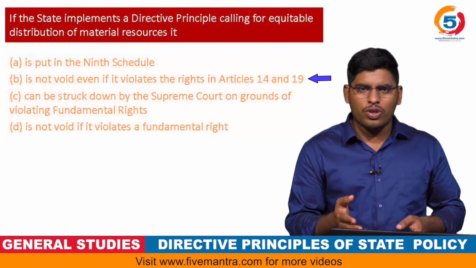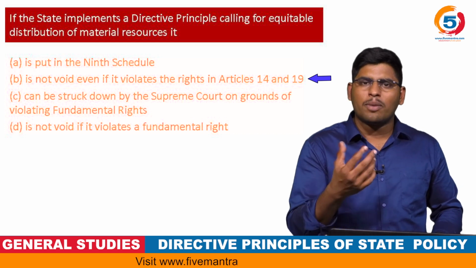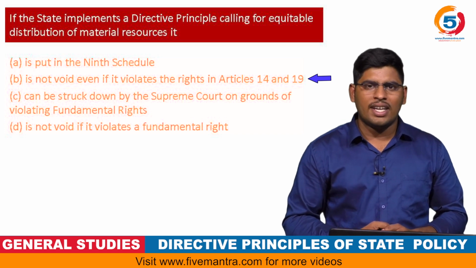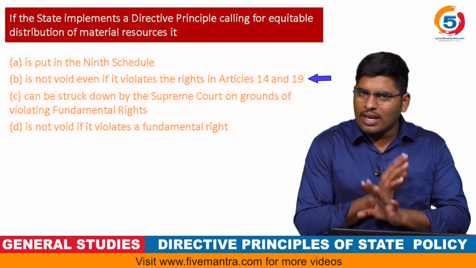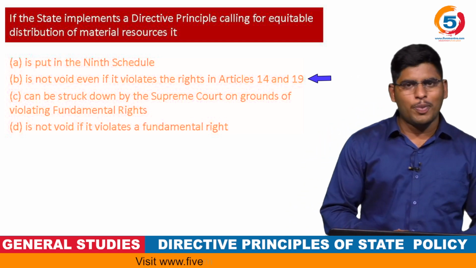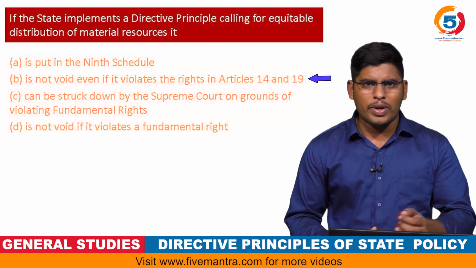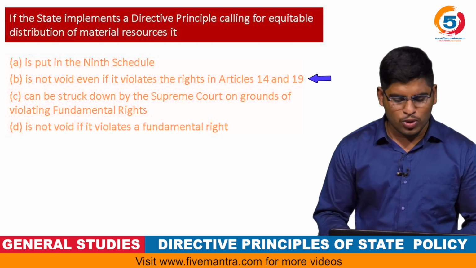I have already told you that material distribution on the basis of equity has been supported by the Constitution of India. Though Articles 14 and 19 got violated, it will not be declared void by the Supreme Court. So the second option seems relevant to the question, and we will examine the rest of the two options, then we will come to a conclusion.